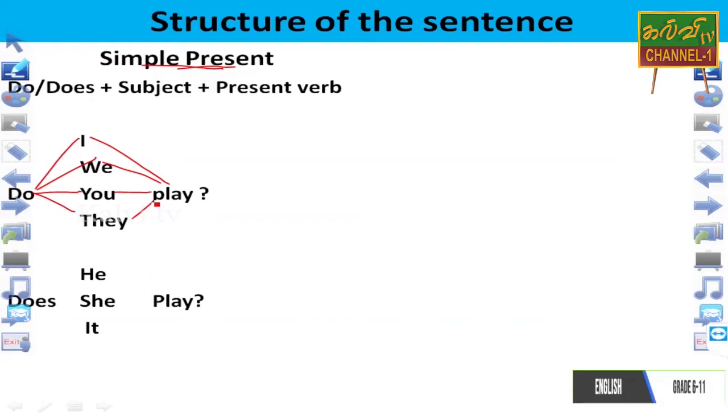Don't worry, you have to go first one, do or does, second, subject, third, verb 1. This is the first, second and third. The subject, okay, is singular. What will happen? So does will be taken because of the he, she and it. Those are singular.